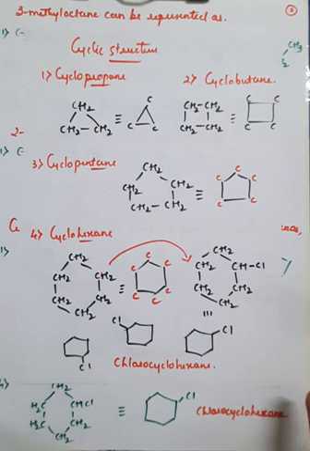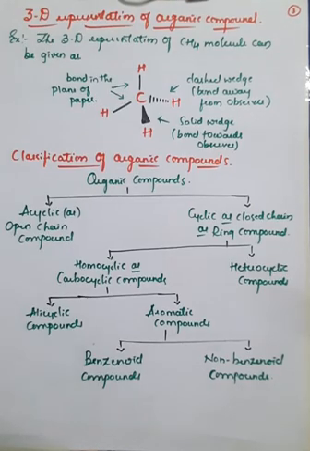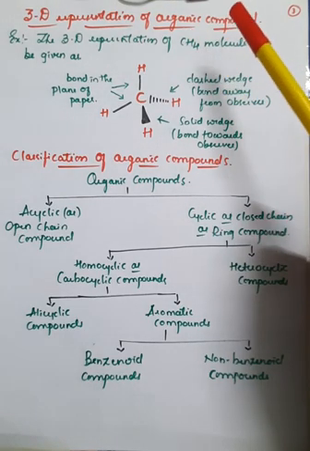So if you have doubts, please go through the previous videos on chemical bonding, and you'll get a better understanding of the structure of the molecules.